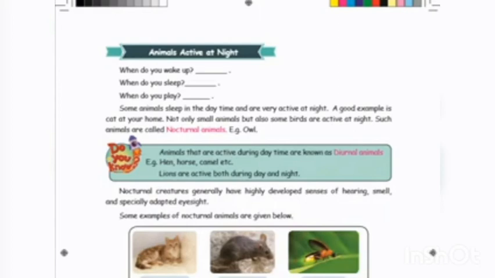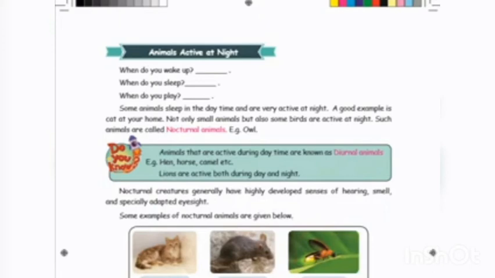Children, I'll ask one question. When do you wake up? When do you sleep? When do you play? You wake up in the early morning. You go to sleep at night. You play in the evening, no children, that is at daytime. Some animals sleep in the daytime and are very active at night. A good example is the cat at your home.